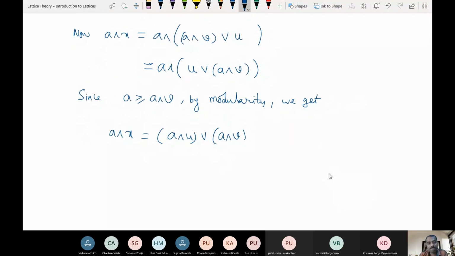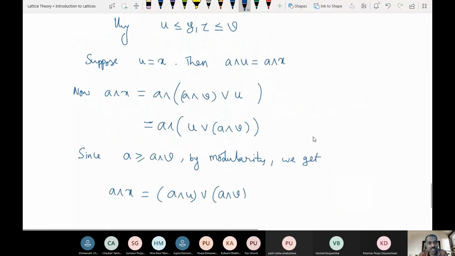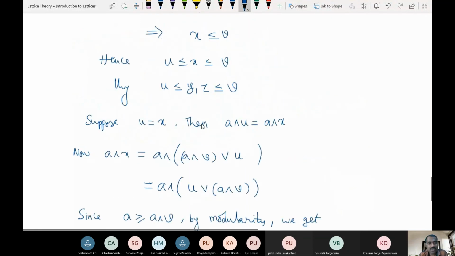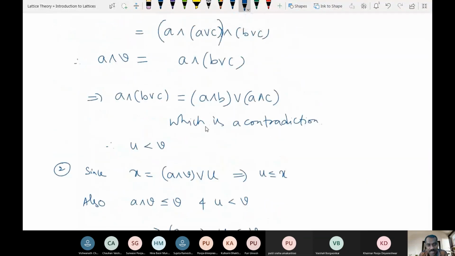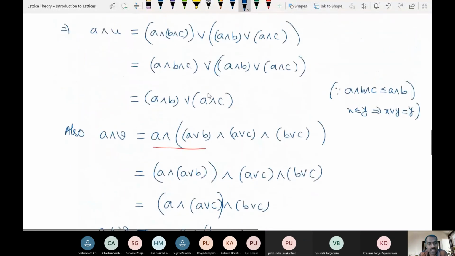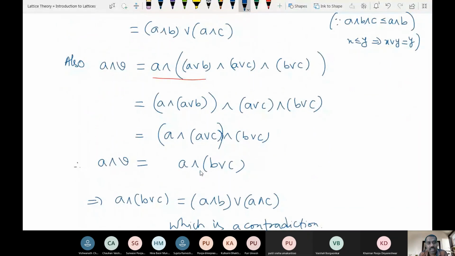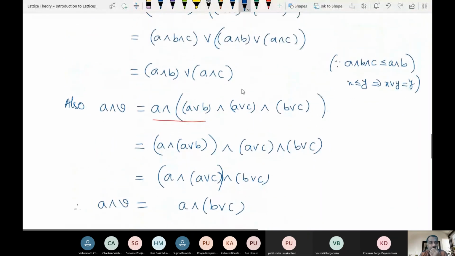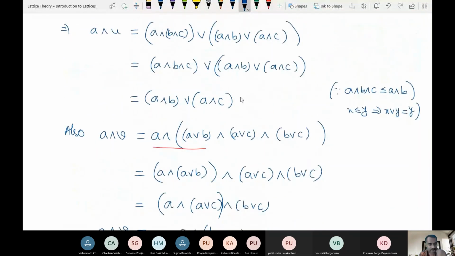Which is bigger? If we discussed here, you can see that A meet U is strictly greater than A meet V, right?